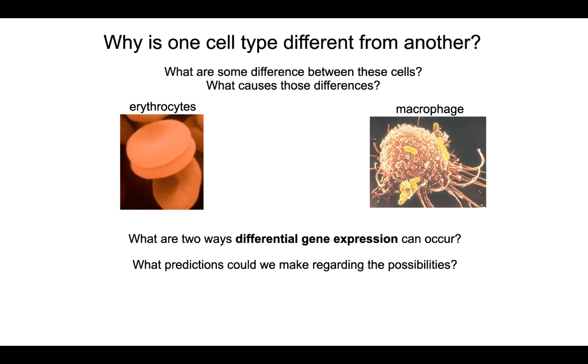One is that unnecessary genes in cell types are being deleted, and one in which unnecessary genes within cells are being turned off. All right, so now I have another important question. What predictions can we make regarding those possibilities? Let's look at the most important possibility, the possibility that it is actually true.